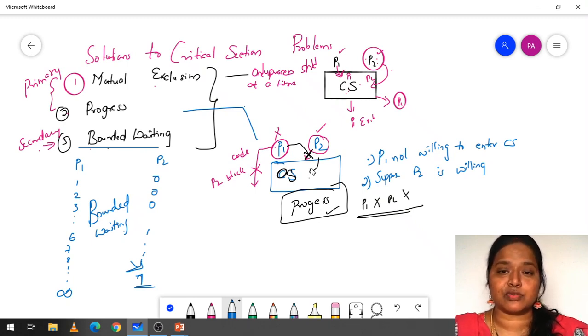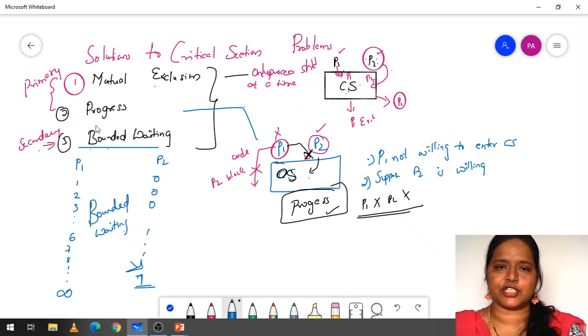And bounded waiting. Here P1 is executing for infinite number of times, but P2 is executing only a single time. These are the three major solutions to the critical section problem.